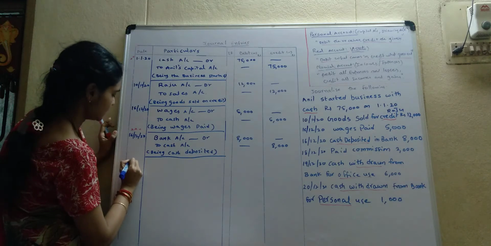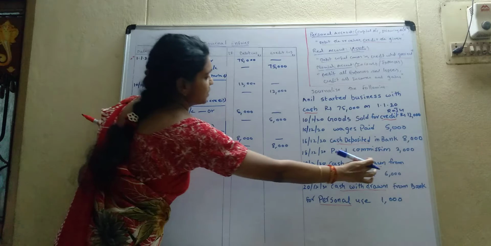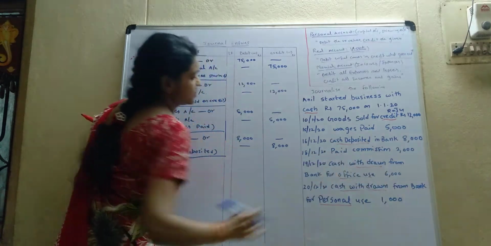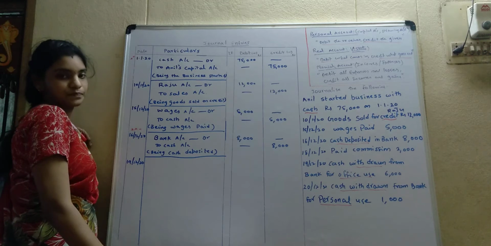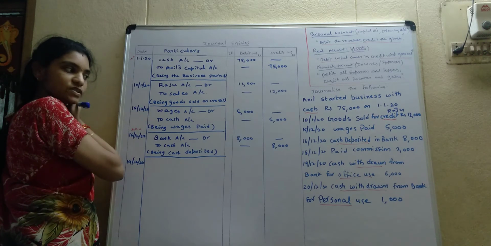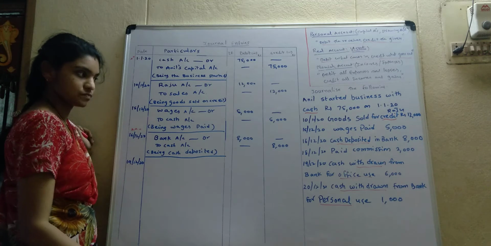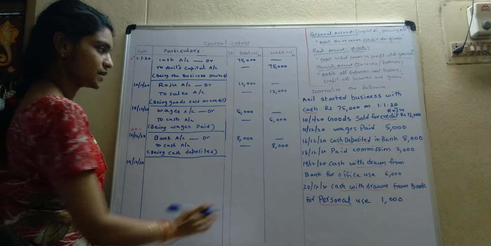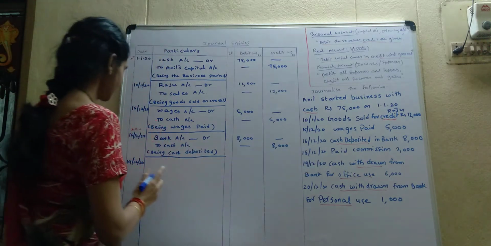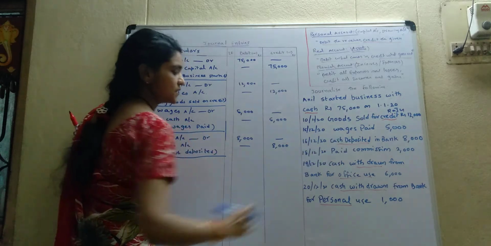Next 19/12/20. Cash withdrawn from bank for office use. Check out the entry. What is the entry? Again, 18/12/20 is there. Sorry, in the middle, paid commission is there.